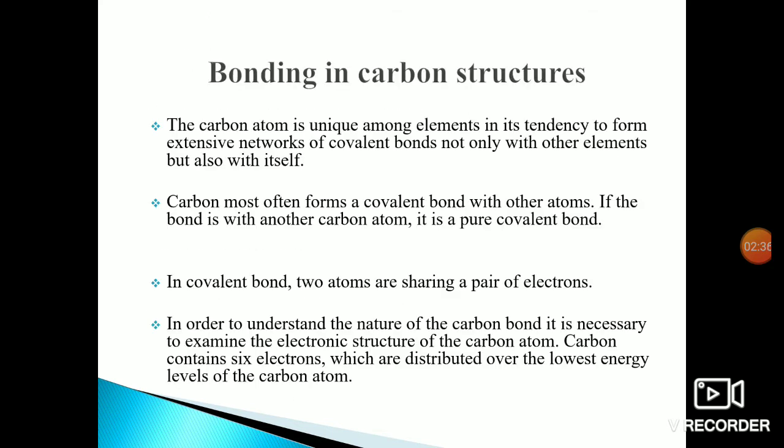From the previous slide, in order to understand the nature of the carbon atom, it is necessary to examine the electronic structure of the carbon atom. So we should know the carbon atom structure. Carbon contains 6 electrons which are distributed over the lowest energy levels of the carbon atom.